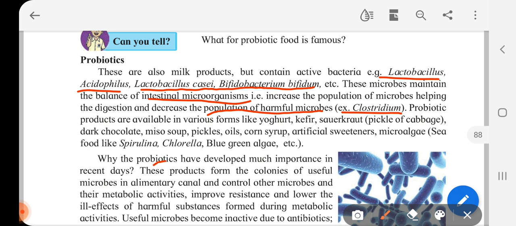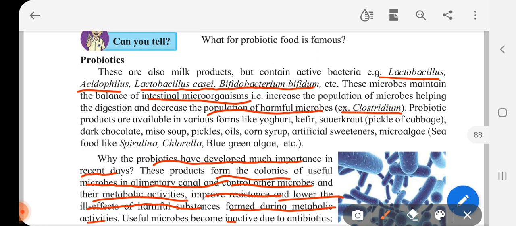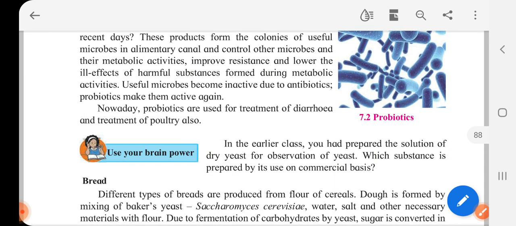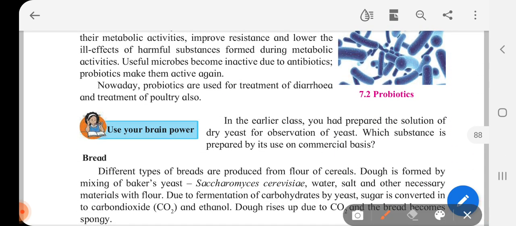So why have probiotics developed much importance in recent days? These products form colonies of useful microbes in the alimentary canal and control other microbes and their metabolic activities, improve resistance and lower the ill effects of harmful substances formed during metabolic activities. Useful microbes become inactive due to antibiotics. Okay, so this is why probiotics are much more in demand. Nowadays, probiotics are used for treatment of diarrhea and treatment of poultry also.